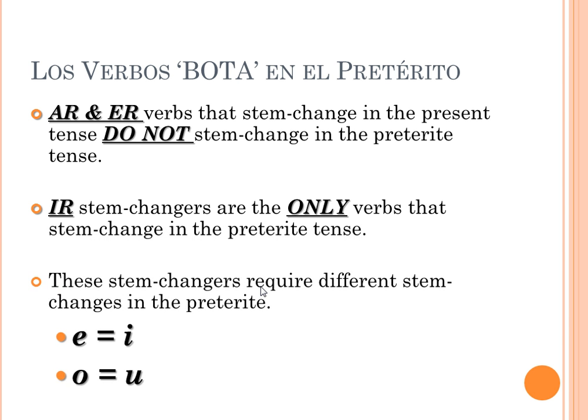These stem changers require different stem changes in the preterite than they do in the present tense. If you'll remember, in present tense, the E changes to an IE, or it changes to just I, and then O changes to UE. But it's more simple in the past tense. If it's an E, it becomes an I. If it's an O, it becomes a U.